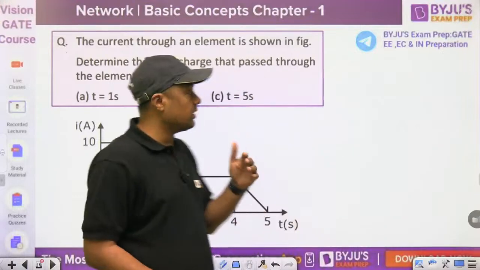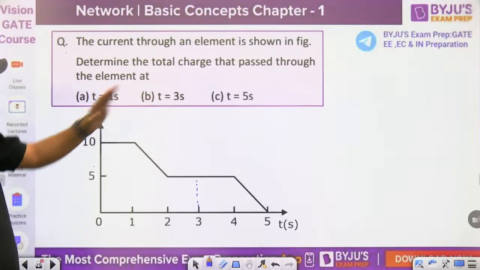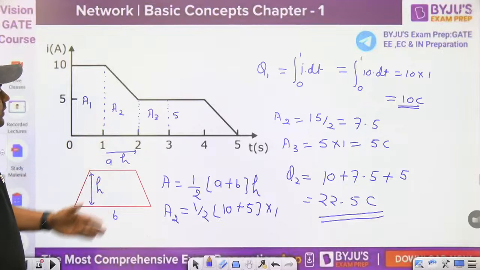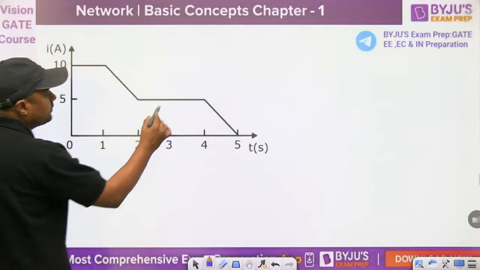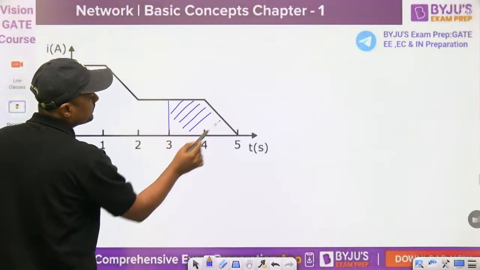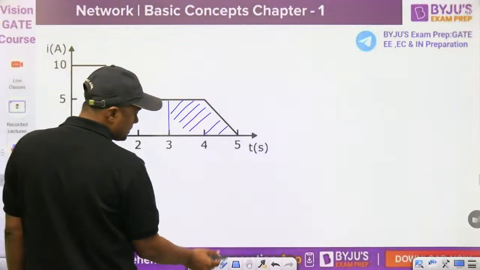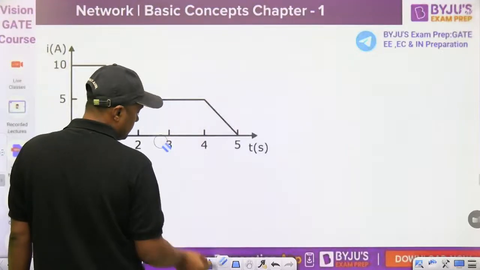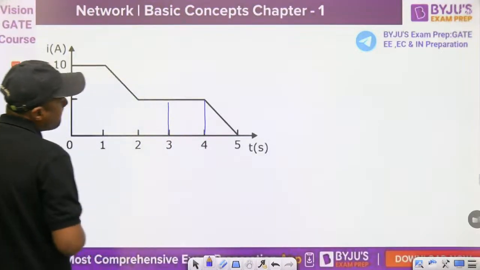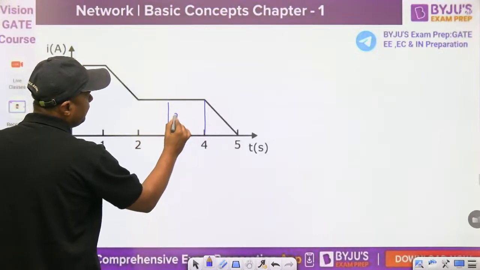Okay, next one. Up to 5 seconds, what will be the answer? Now up to 5 seconds. We have already calculated the area up to 3, which is 22.5. Then you have to calculate the area of this portion only. We can again divide it into 2 parts. This one is a triangle, this is a square, and that is the triangle, A4, A5.